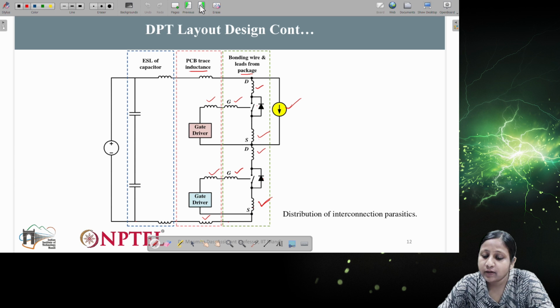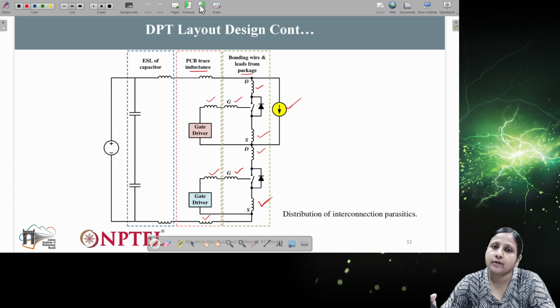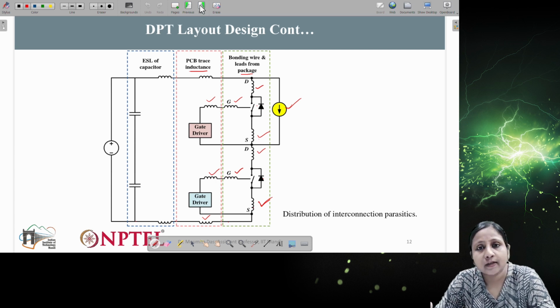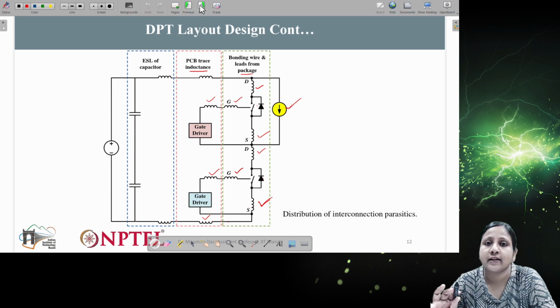Generally, whenever you test a device in the DPT, the characteristics you get may be different from the characteristics you get when it is connected to the power circuit or any power converter, because we don't include all these parasitic components.